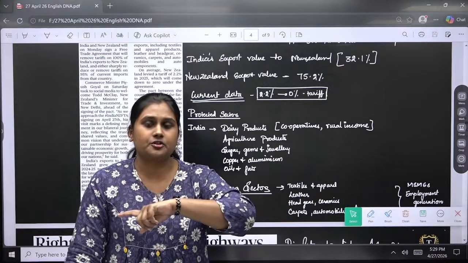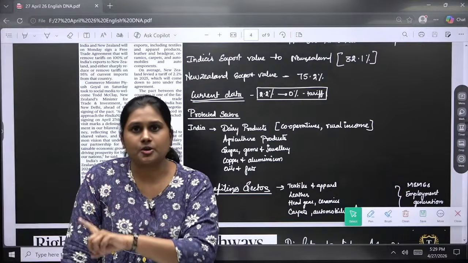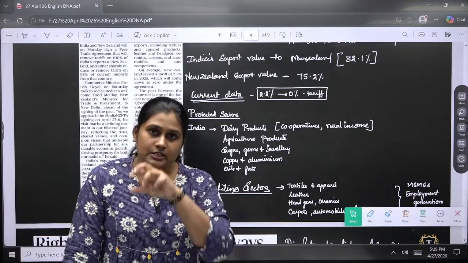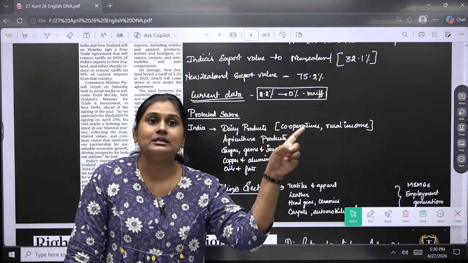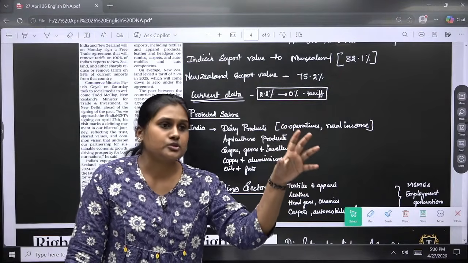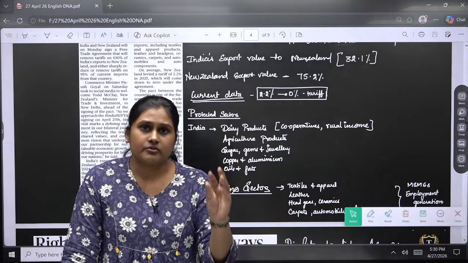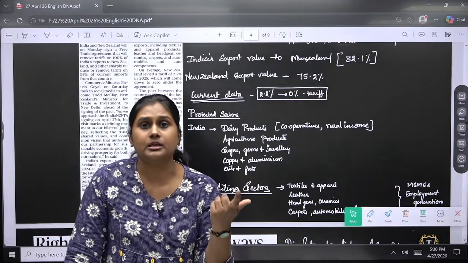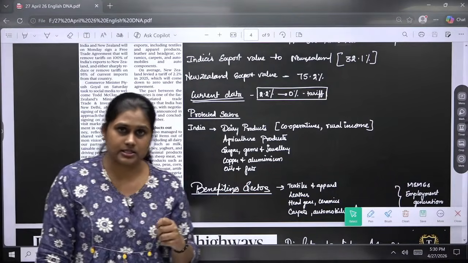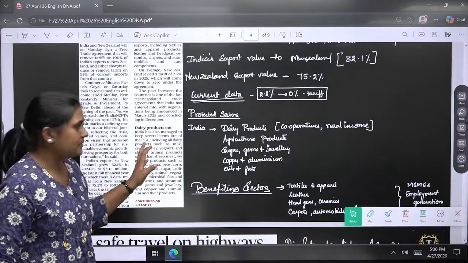The domestic market should not be affected for them. Instead, learning from New Zealand and learning from Malaysia, we have to export to some other countries like Somalia or other African countries, where we will get more recognition and also be able to get a market as well. So this is the major thing, the crux that is important from this article.